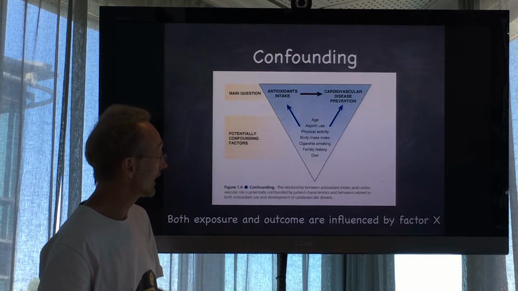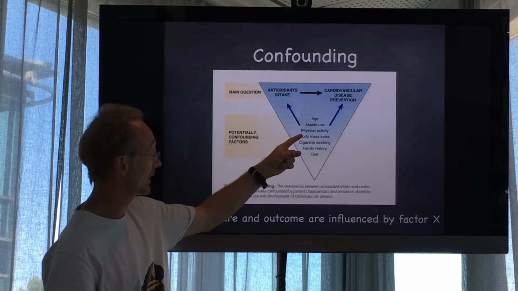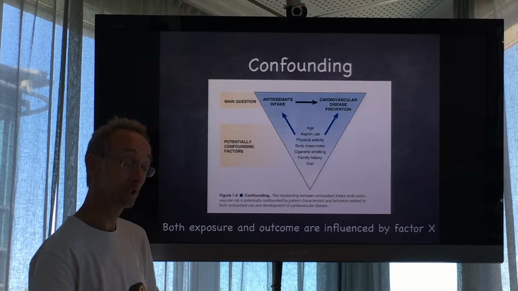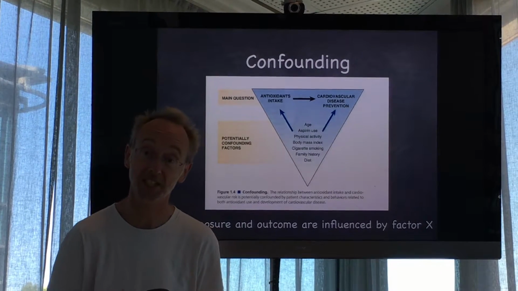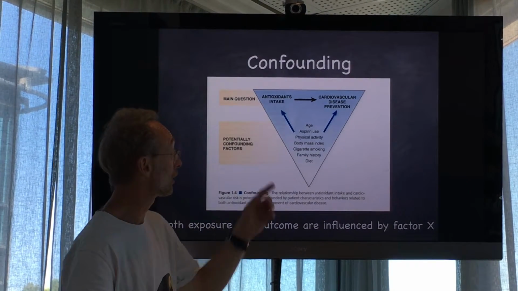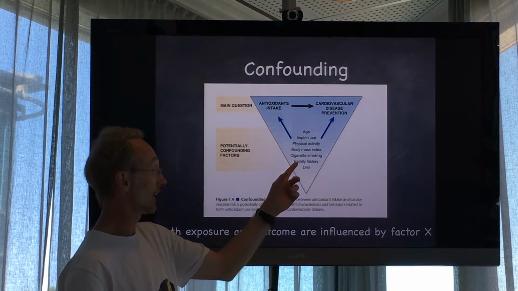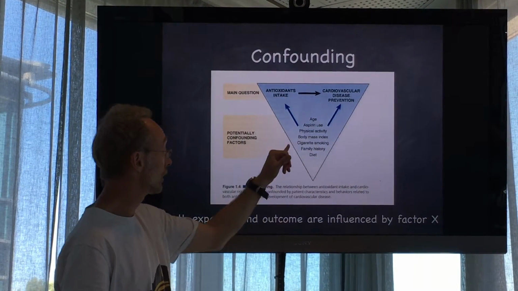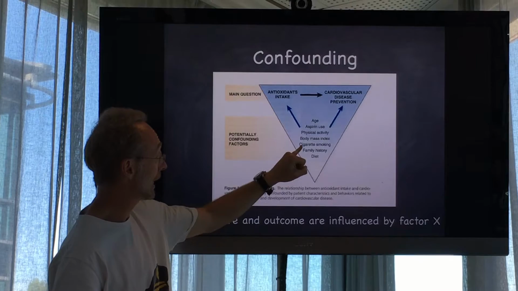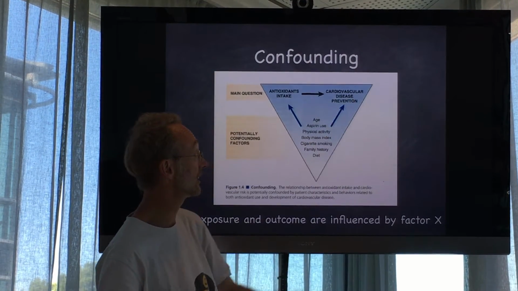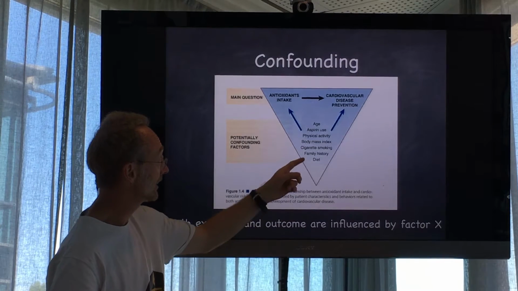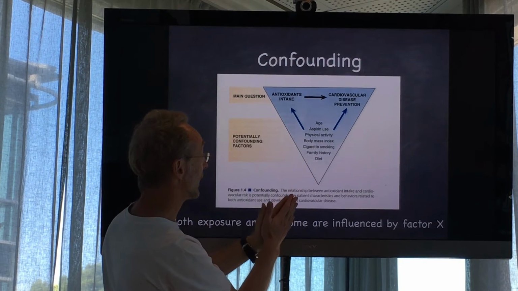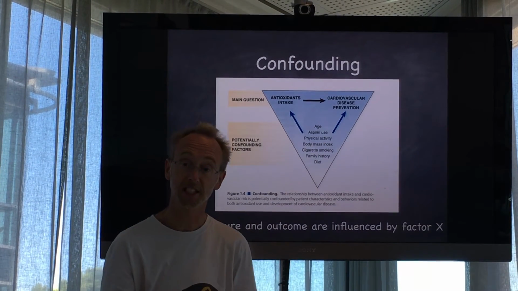Antioxidant intake and cardiovascular disease are also linked to aspirin use and physical activity. People who are very health aware tend to exercise more and take more antioxidants. So perhaps it is the increased amount of physical activity that protects against cardiovascular disease rather than the intake of antioxidants. Same thing here. Non-smokers, people aware of healthy behavior, will smoke less and will take more antioxidants. Perhaps it's the lack of smoking that protects against cardiovascular disease rather than the antioxidant intake. The same with family history and diet. All these factors may be underlying and explain both the antioxidant intake and the cardiovascular disease.